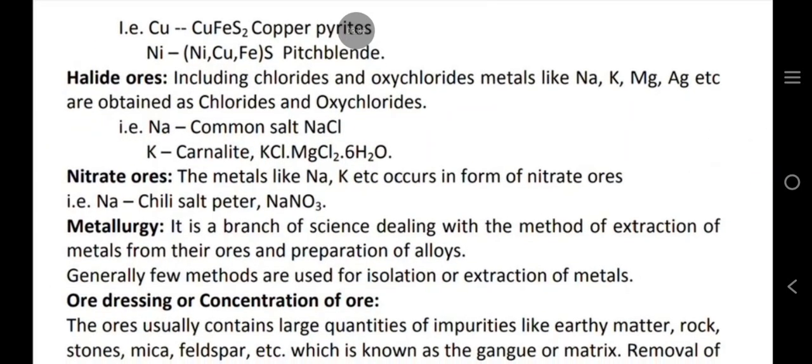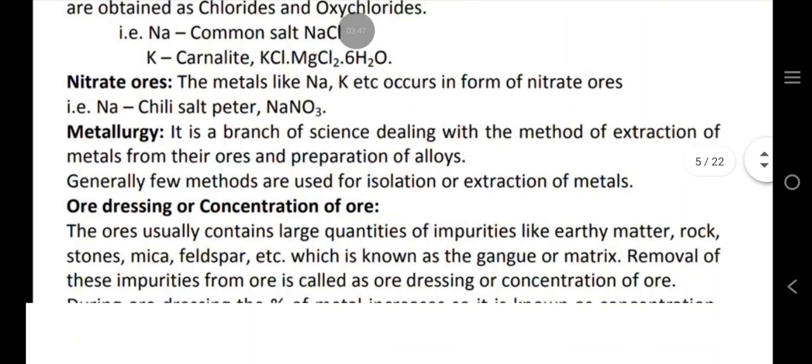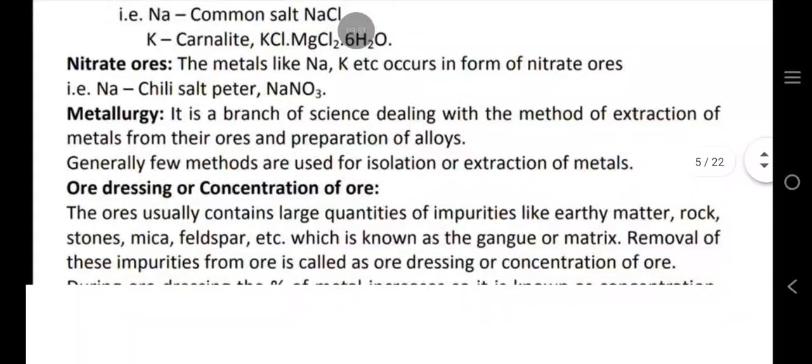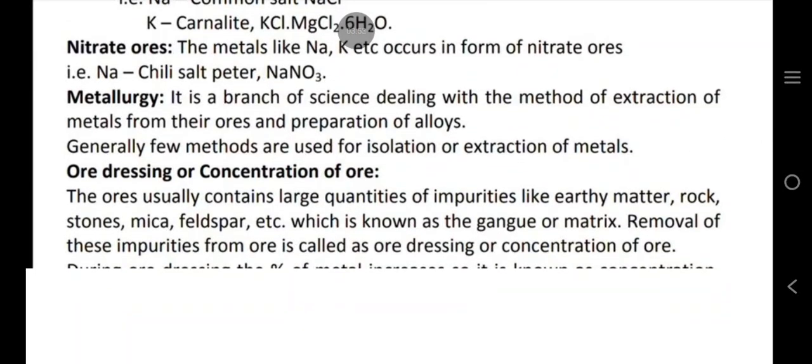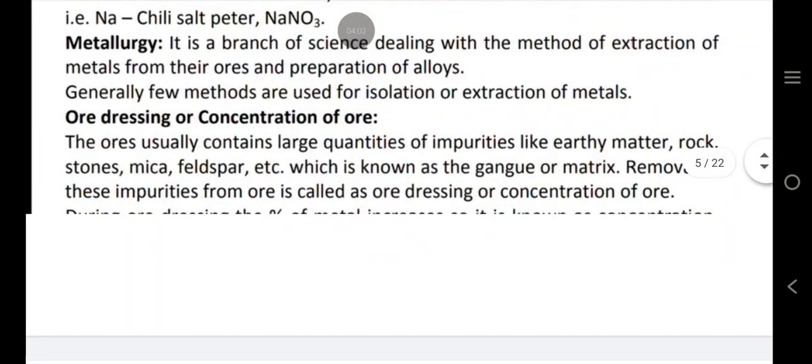Examples are copper pyrites and pitchblende. Halide ores, including chlorides and oxychlorides: metals like Na, K, Mg, Ag, etc. are obtained as chlorides and oxychlorides, such as Na common salt, NaCl, and carnallite. Nitrate ores: the metals like Na, K, etc. occur in the form of nitrate ores, such as Chile saltpeter.